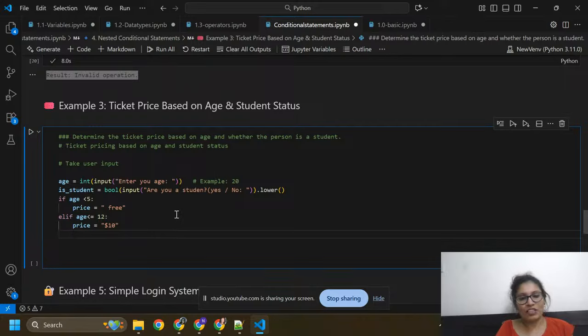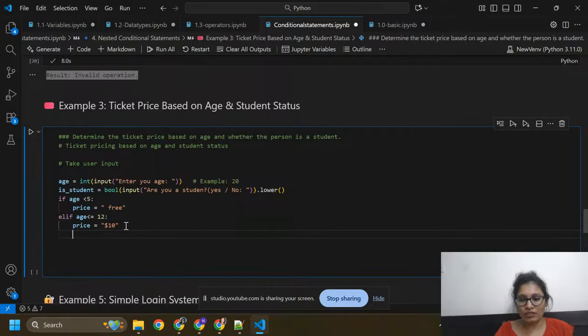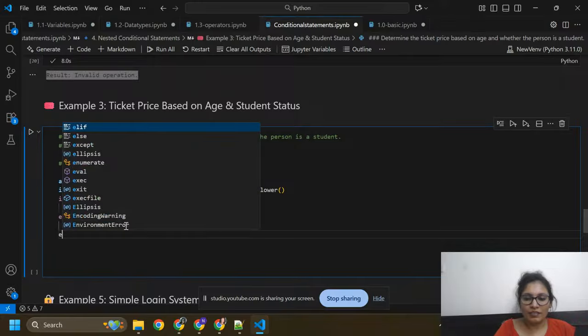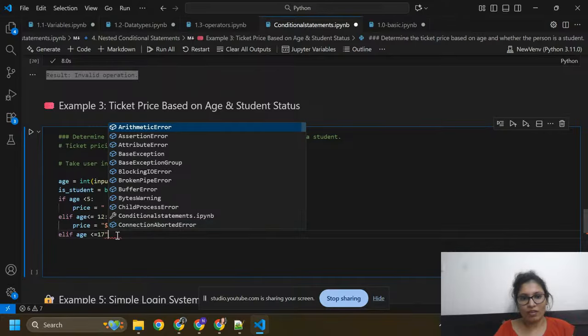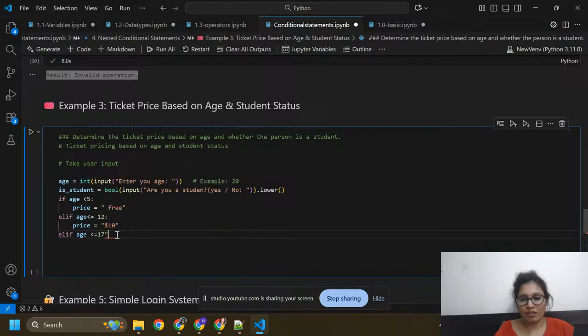If your age is not less than or equal to 12, then both these conditions will not be true. We can execute another condition, that is elif age is less than equals to 17, then